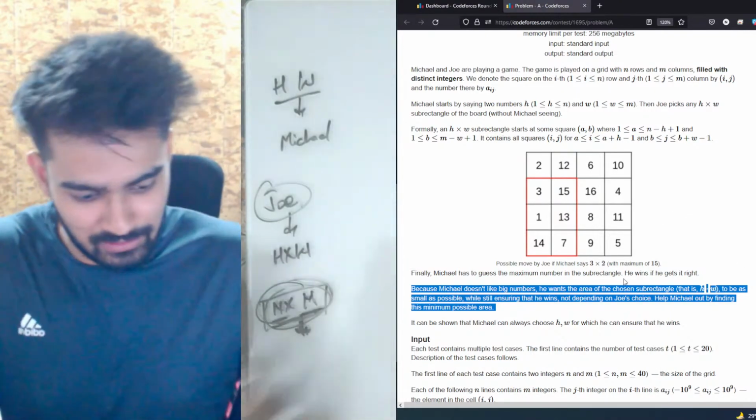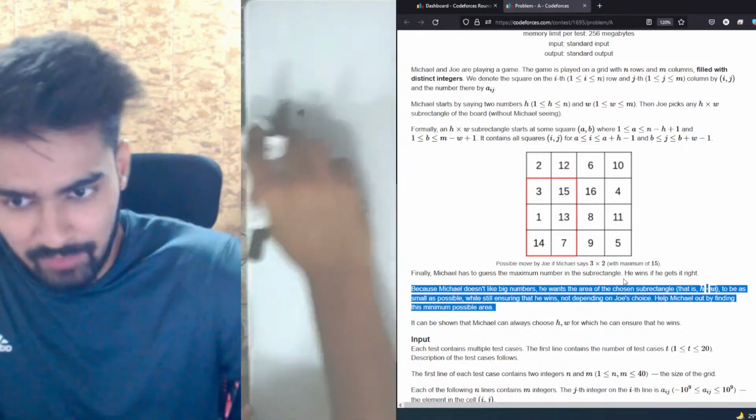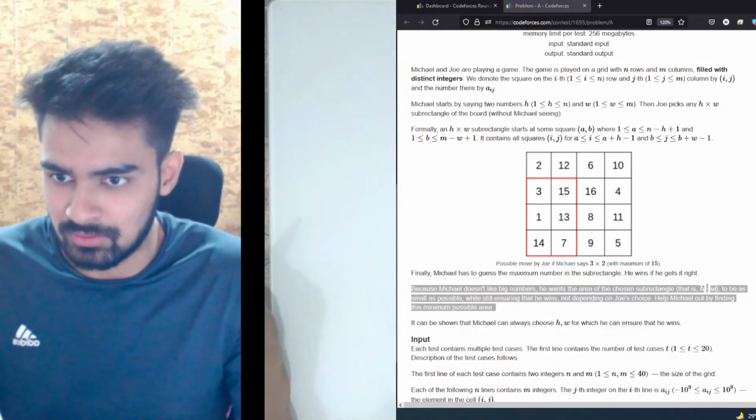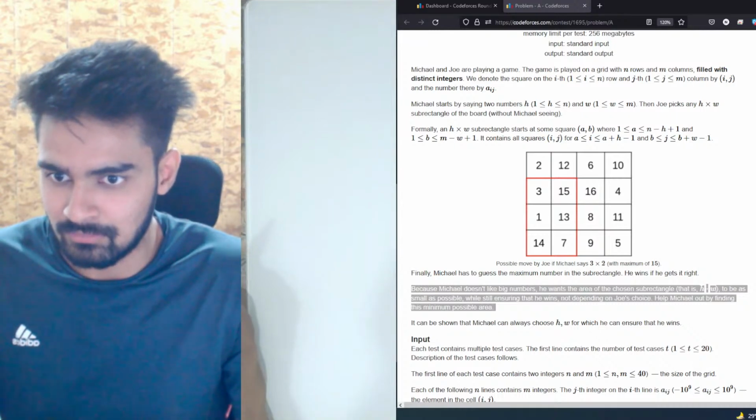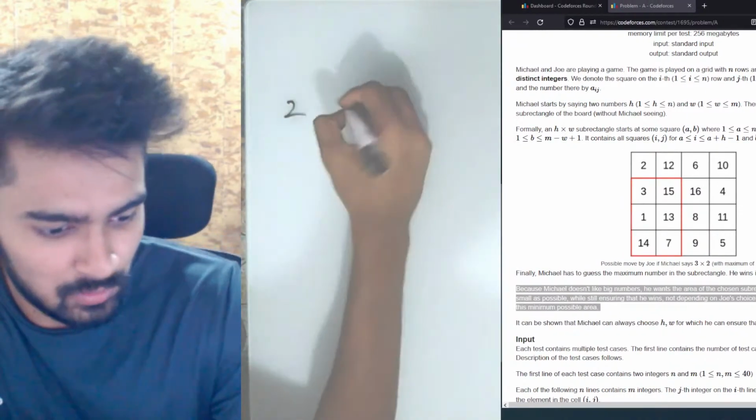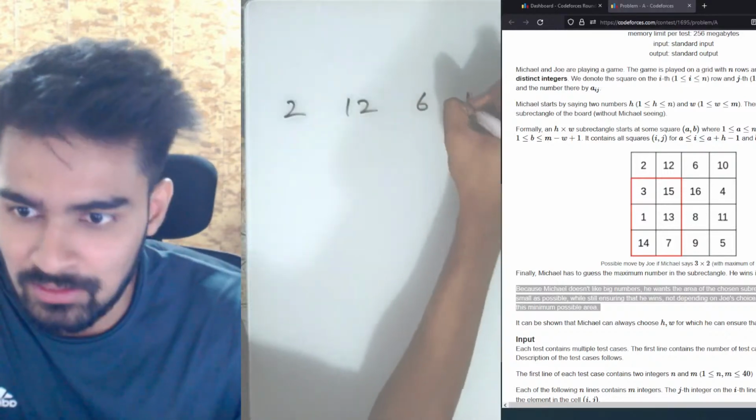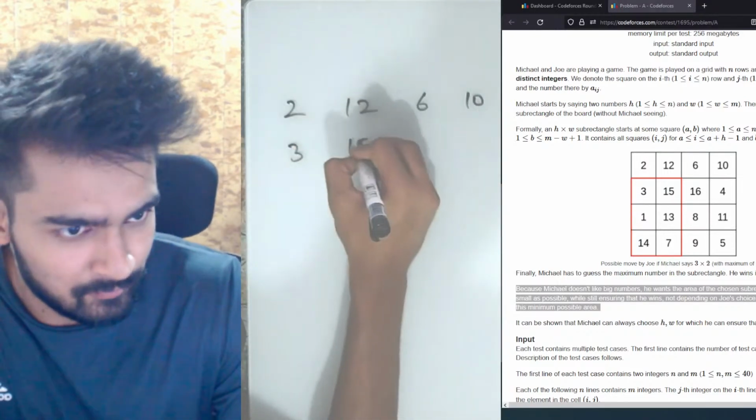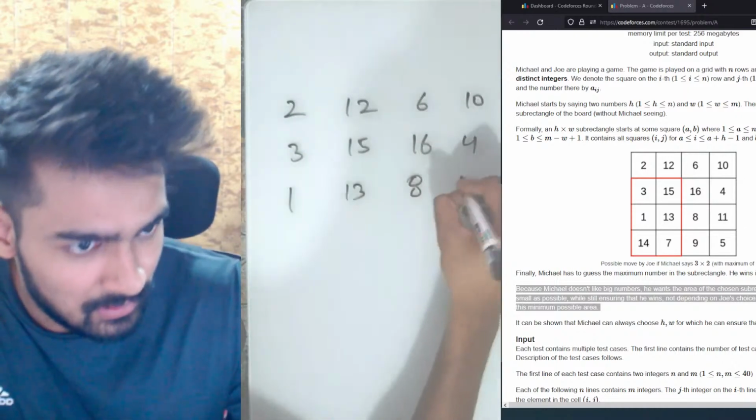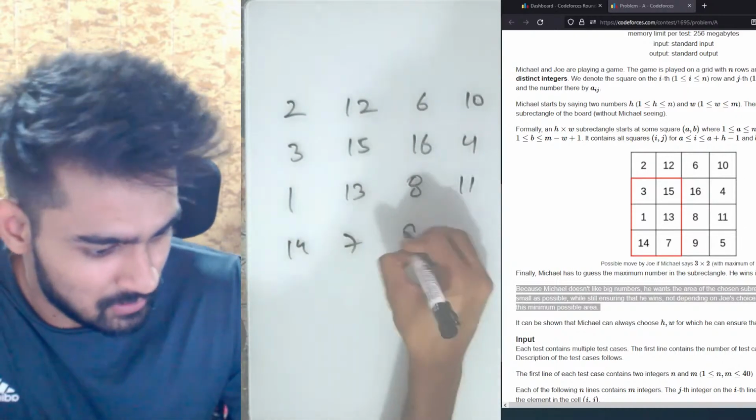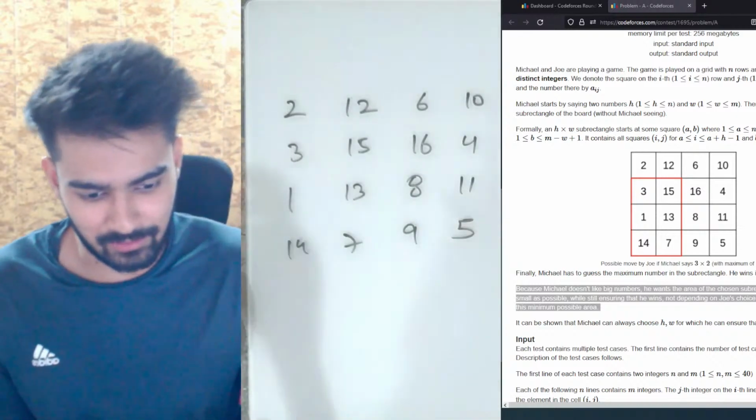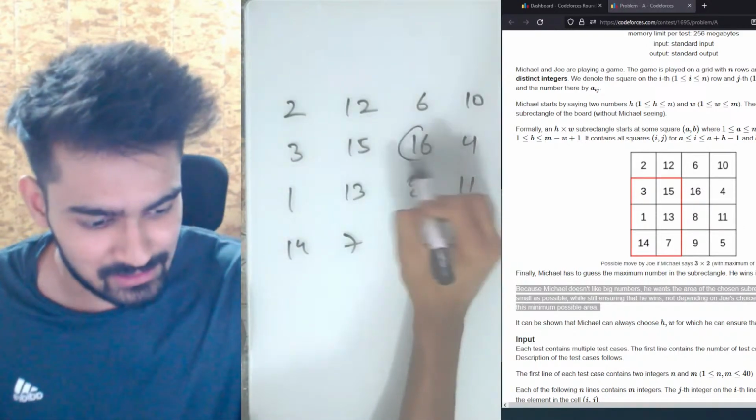Okay. What we need to do is, let's take this grid only. So if you see in this grid, what do we have? We have, let me move this. Sorry. Okay. We have 2, 12, 6, 10, 3, 15, 16, 4, 1, 13, 8, 11, 14, 7, 9 and 5. Now it is obvious that we want Michael to say the largest number only.